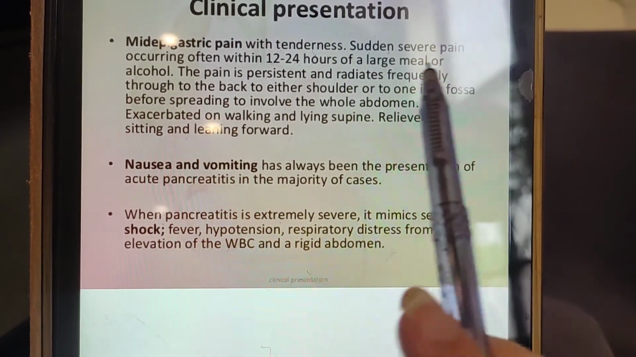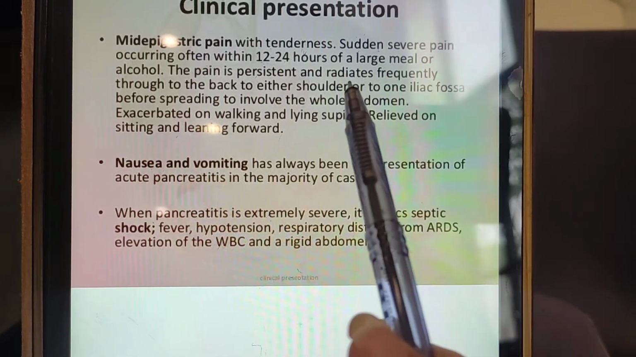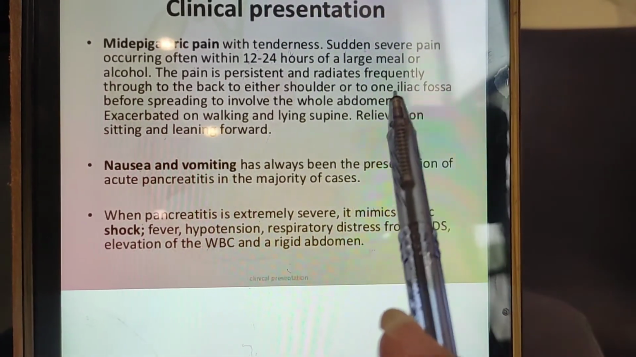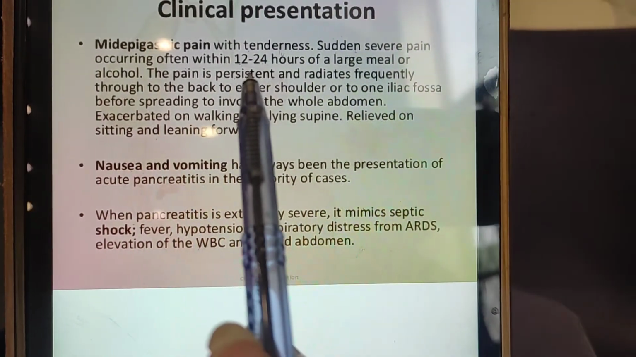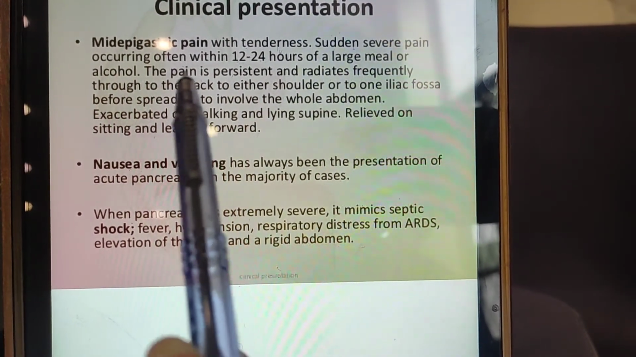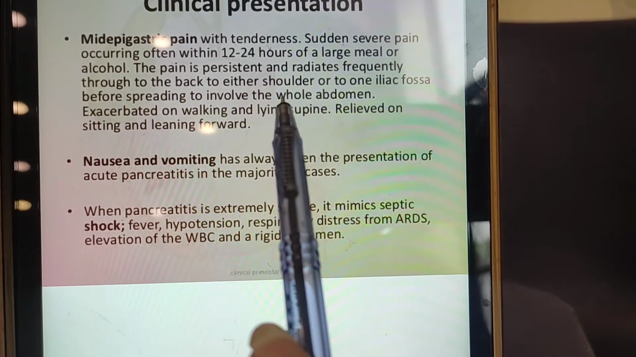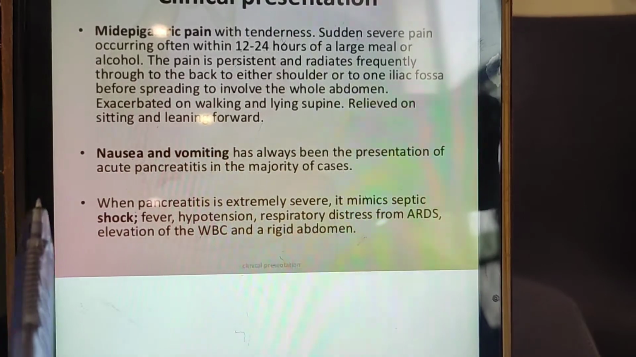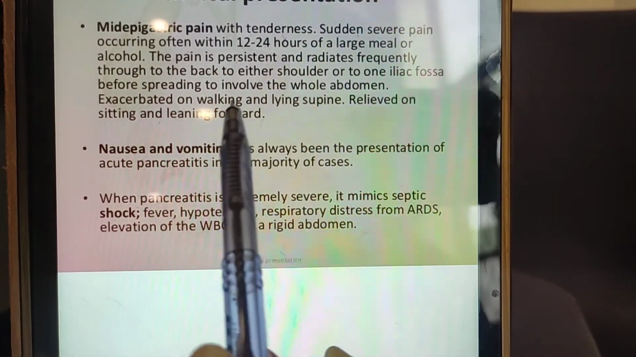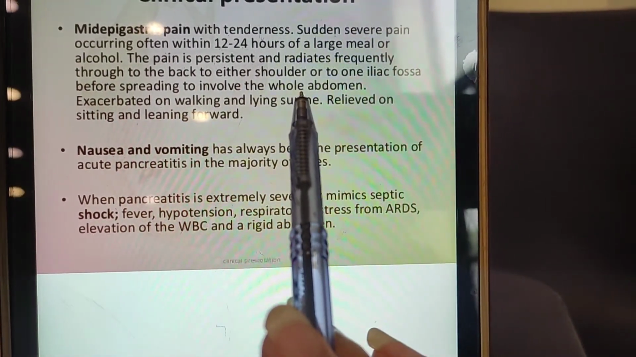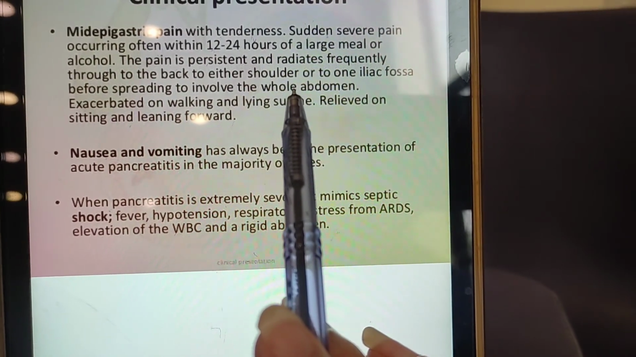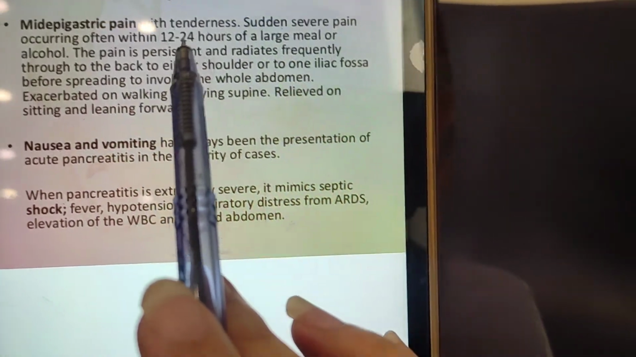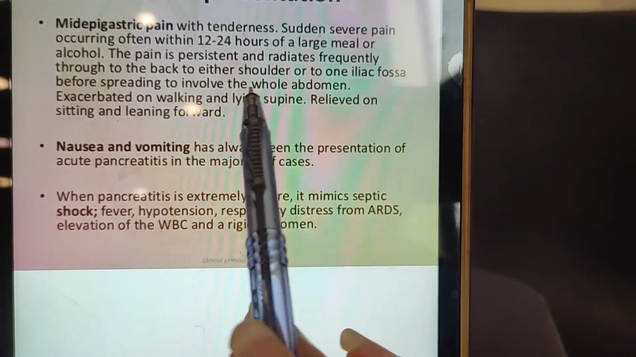So the patient will develop pain in the epigastrium. After developing in the epigastrium, the pain will go to the back, either on the right side or on the left side. The patient will say, I'm having pain in the epigastrium and it is going to the back, and then it can go to the shoulder or to the iliac fossa, either right or left, before spreading to involve the whole abdomen. Eventually, if the patient is not treated right, the pain will not be confined to the epigastric region. It will take the whole abdomen.